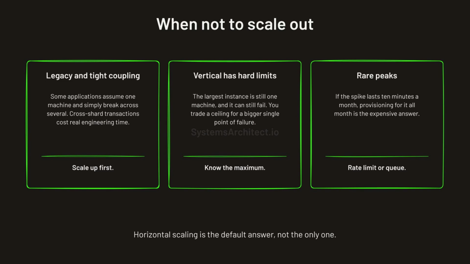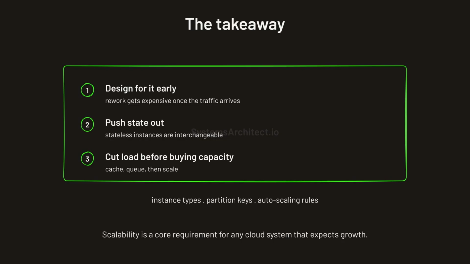Over-provisioning for a rare peak is the third mistake worth naming. If the spike lasts 10 minutes a month, rate limiting is cheaper. So is a queue. Scalability remains a core requirement for any cloud system that expects growth. Designing for it early prevents expensive rework once the traffic actually arrives. Apply this when you pick instance types. Apply it when you choose partition keys and set auto-scaling rules.